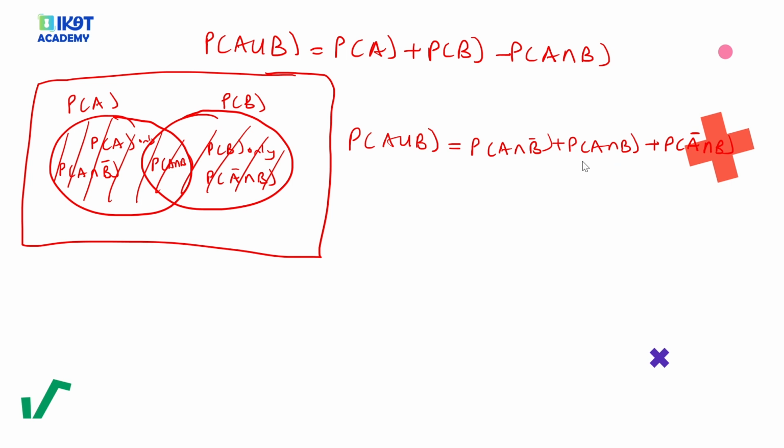Now, however, the way this formula was derived was from this formula.